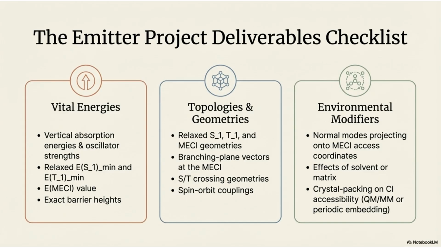A checklist of deliverables for an emitter project includes vertical energies, topologies, and geometries of key states, and environmental modifiers like solvent effects or crystal packing on conical intersection accessibility.